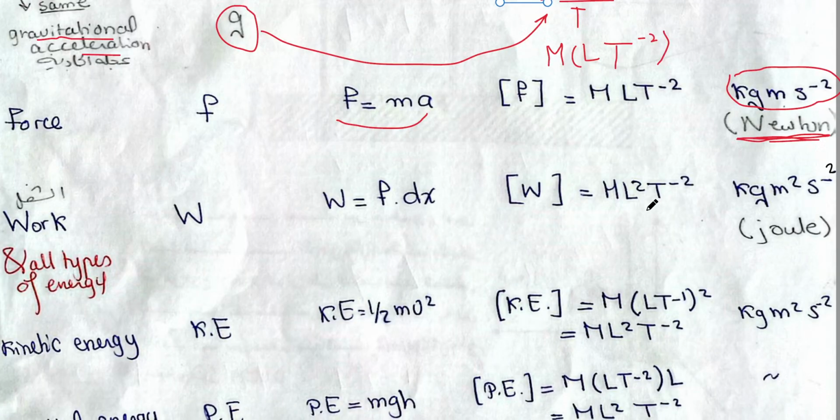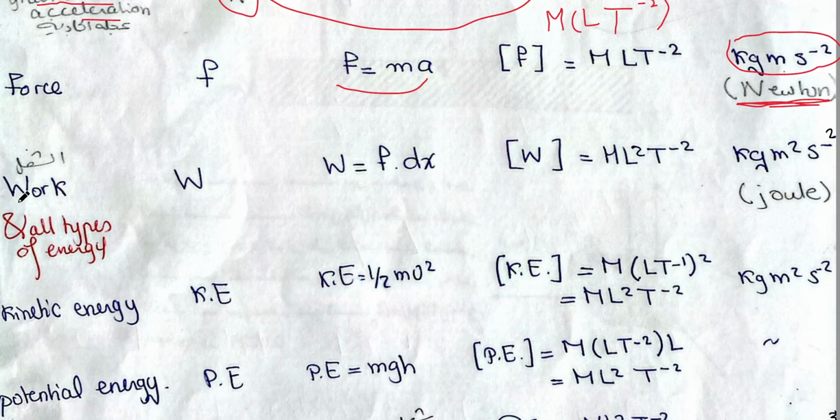The following example is the work. What is the work? The work is F dx. It's force multiplied by displacement. Now we will take the dimensions of the force and multiply them by the dimensions of the displacement. Displacement, its dimension is L. So M L T minus 2 will be multiplied with L, giving M L squared T minus 2.